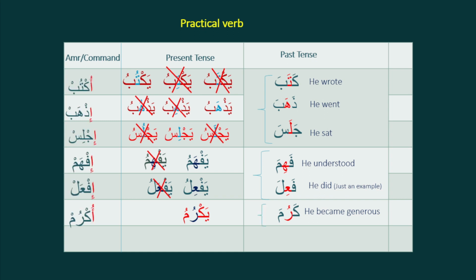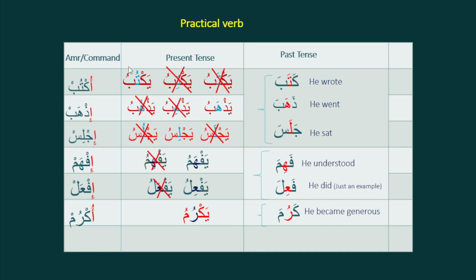The amr, or command verb, will be like this in every case. For kataba, the command verb will be uktub. For dhahaba, idhhab. For jalasa, ijlis. For fahima, ifham. For fahila, ifal. For karuma, ukrum.